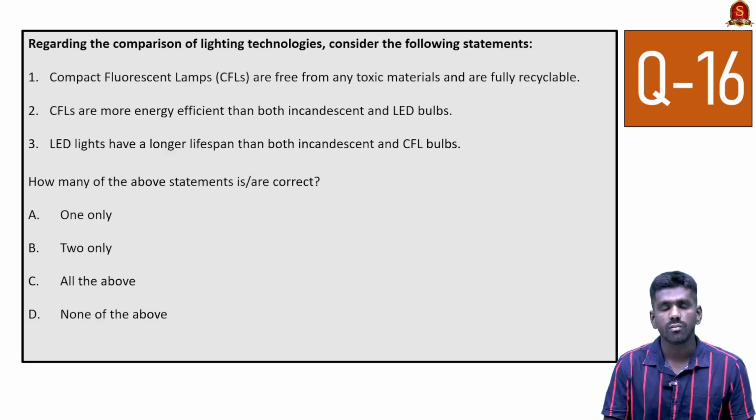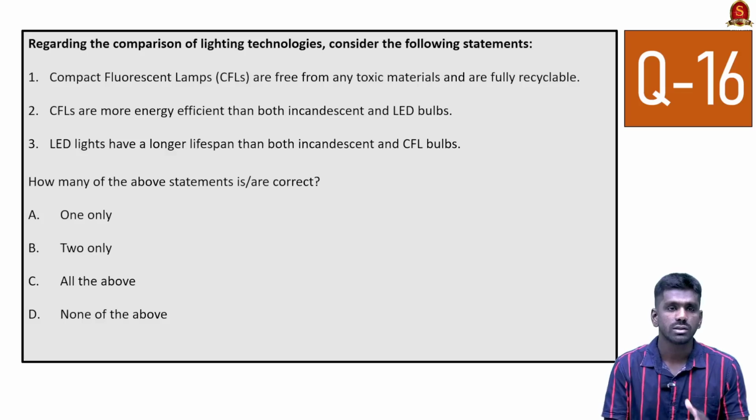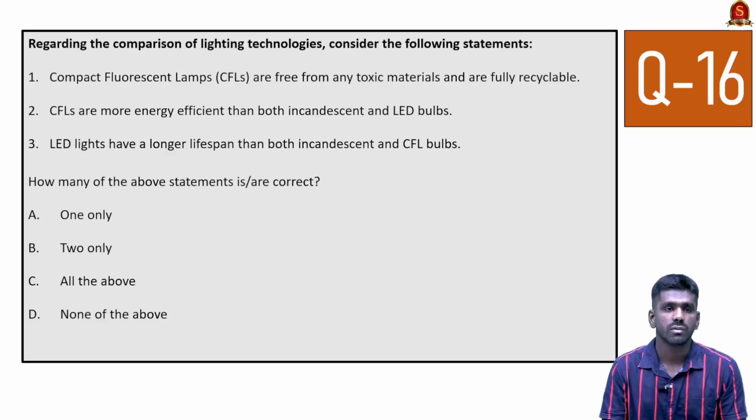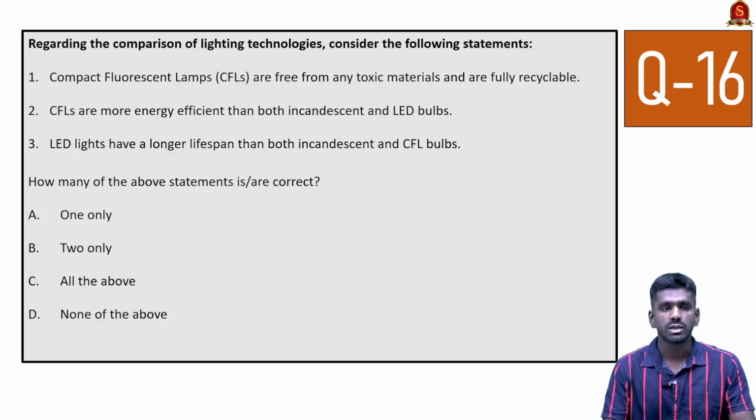Here, the compact fluorescent lamps are free from any toxic material and are fully recyclable. This statement is incorrect because these lamps use mercury and they are toxic in nature. So it is not free from any toxic material. So compact fluorescent lamps use mercury. So the first statement is incorrect.